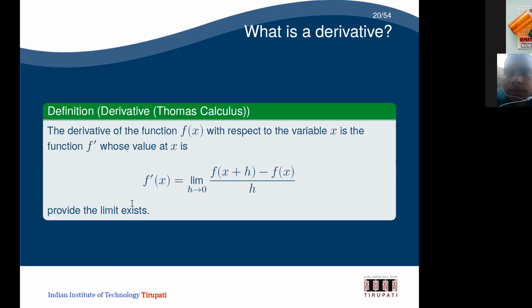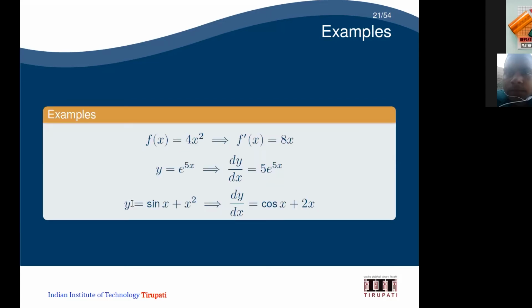This is the definition you can see in Thomas Calculus books. If the limit exists, then we say that f dash of x, that is, the derivative of the function at the variable x, exists.